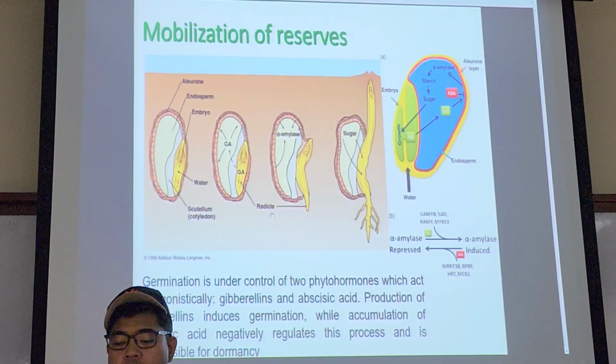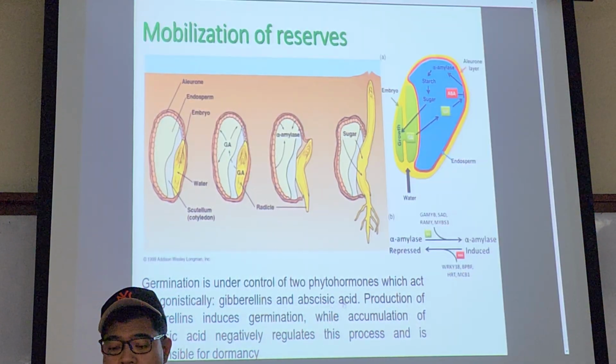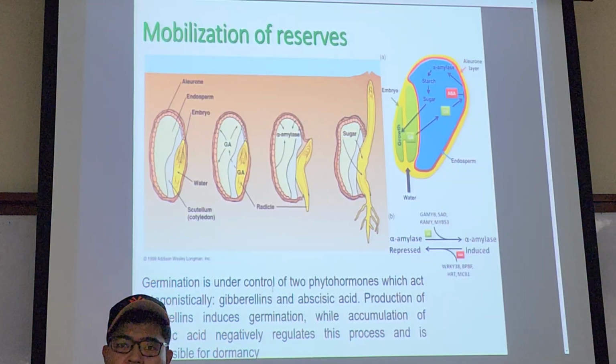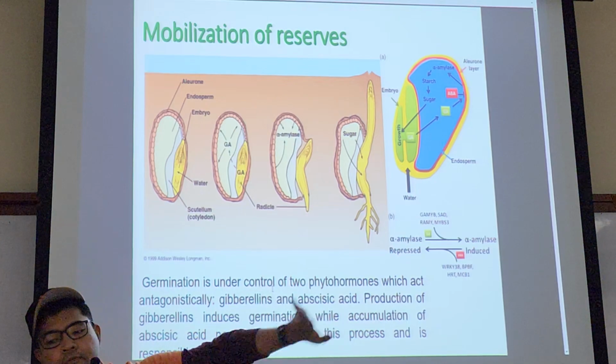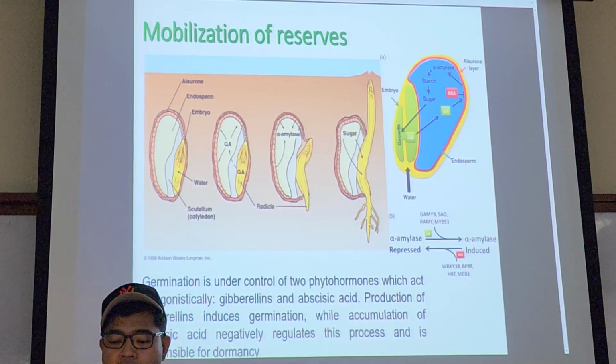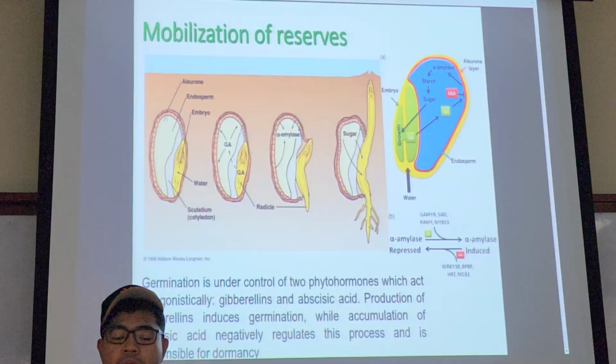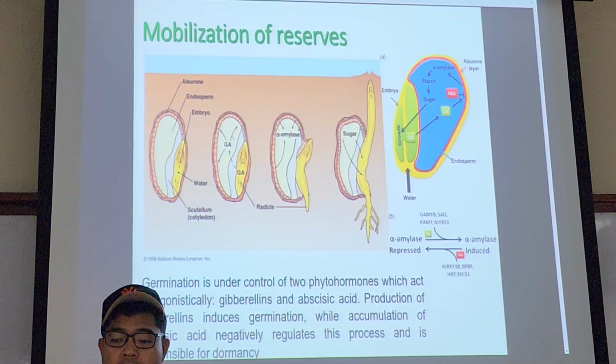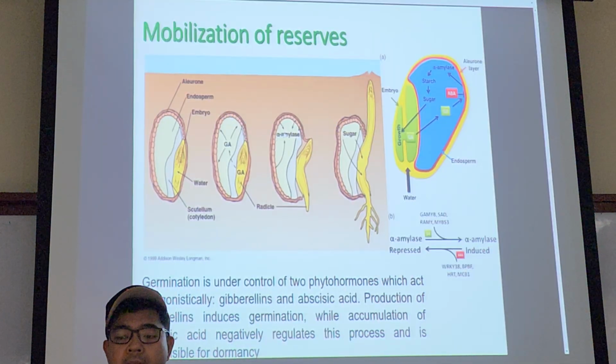Mobilization of reserve in germination involves gibberellic acid and abscisic acid. Abscisic acid is the inhibitor. When there's more gibberellic acid, abscisic acid will be shoved away. When GA is present, it causes the aleurone layer to release alpha amylase.